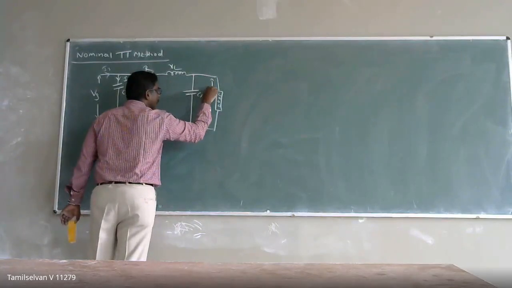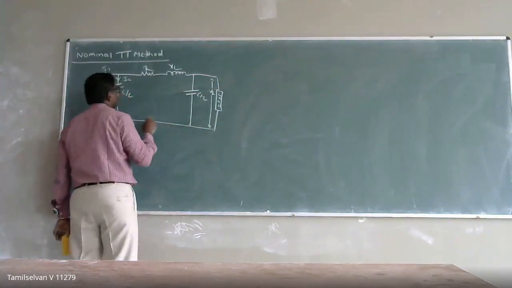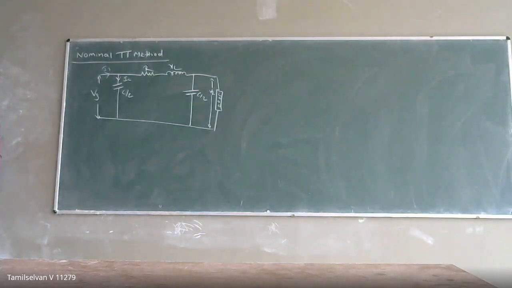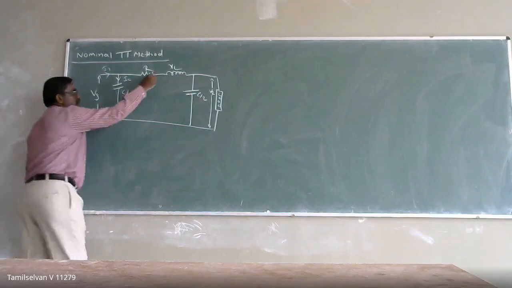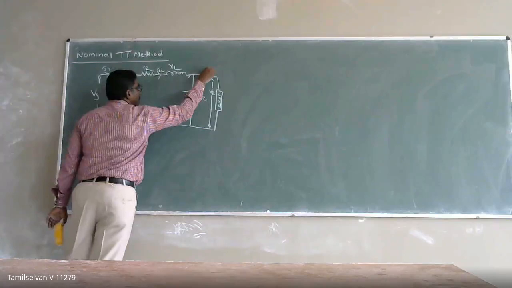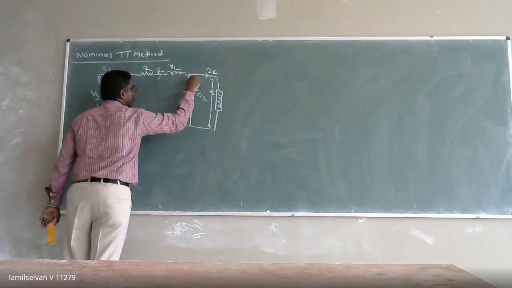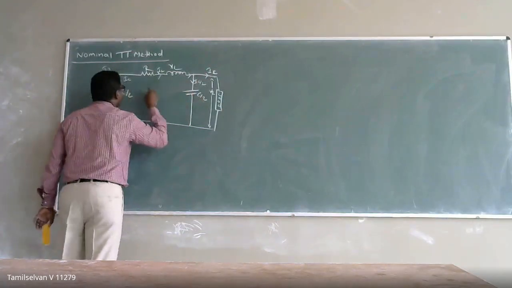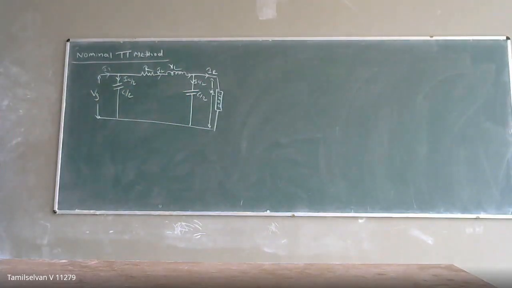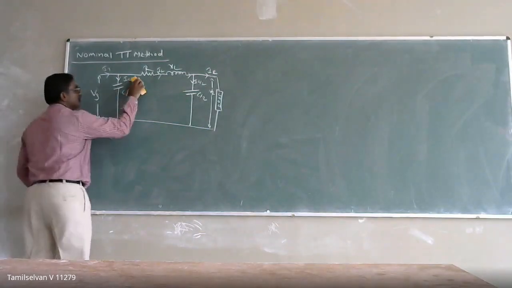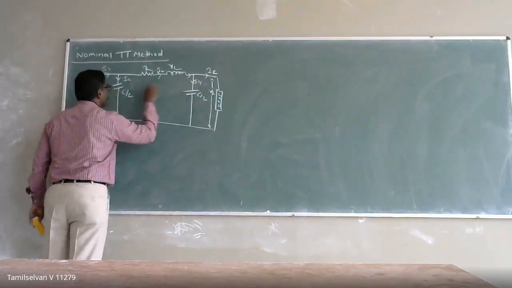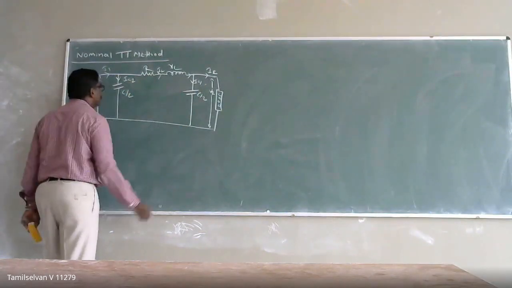So this is my VR. Current won't split here. I am taking this as IC1 current, and this is going to be my IC2 current. Capacitance one is going to be splitting.